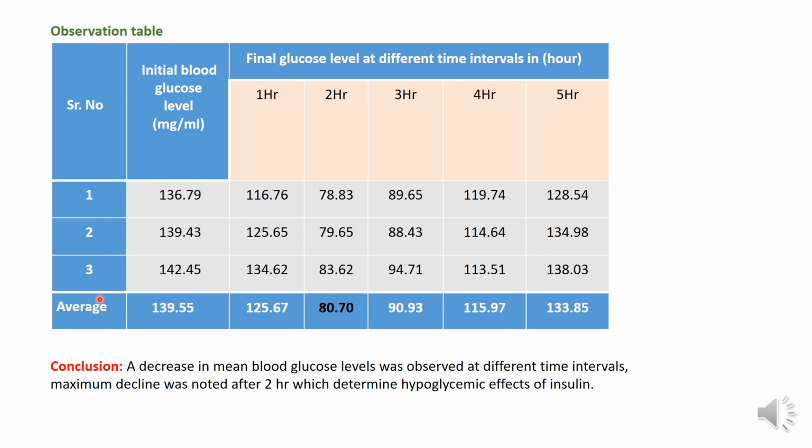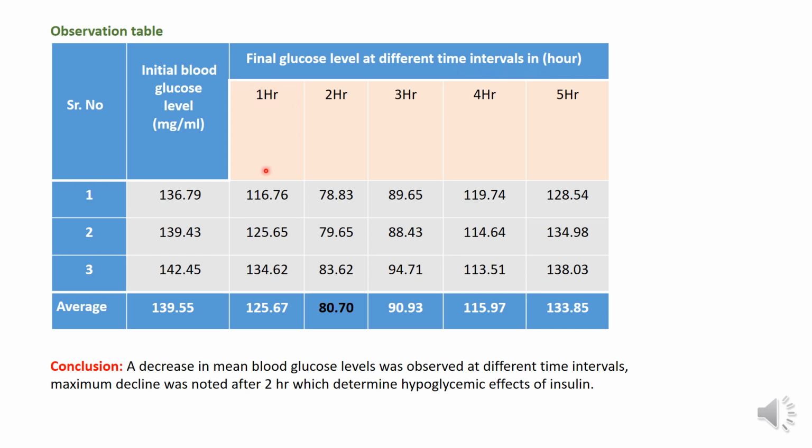As we have taken 3 rabbits, the initial blood glucose levels are 136.79, 139.43, and 142.45. We take the average, the mean of it, which comes to 139.55. Now after injecting the insulin, we check the final blood glucose level at different time intervals.